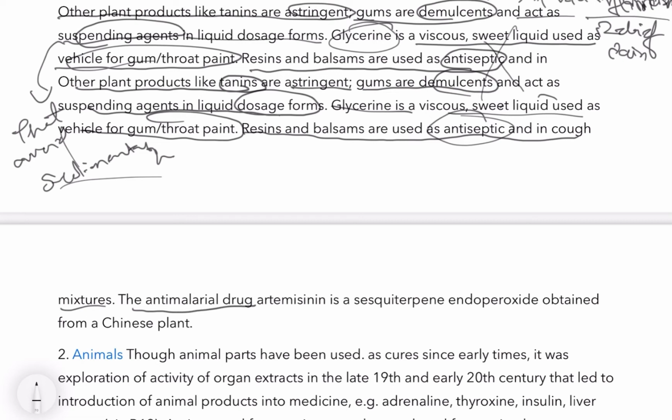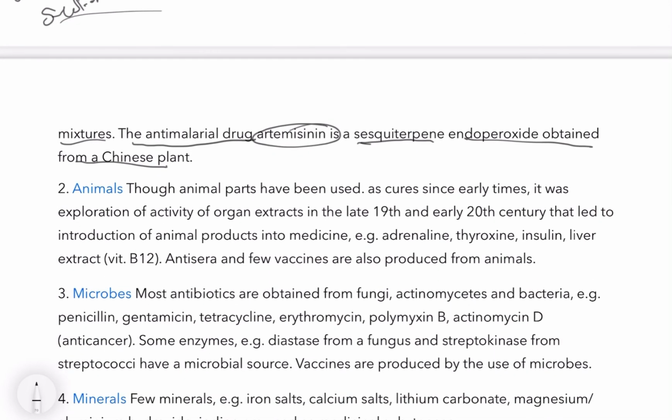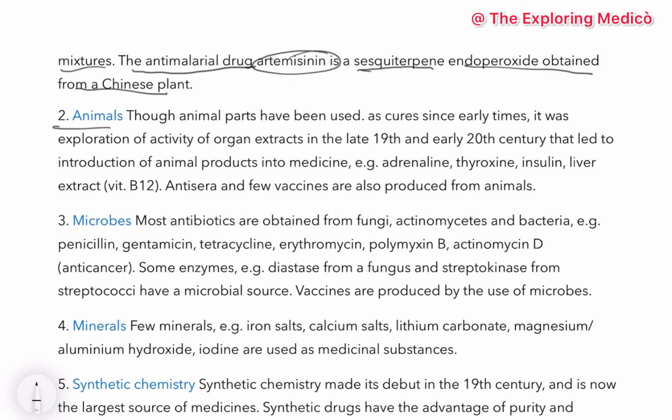The antimalarial drug artemisinin is a sesquiterpene endoperoxide obtained from a Chinese plant. Which is that drug? Artemisinin. Do remember that. It is used as an antimalarial drug.